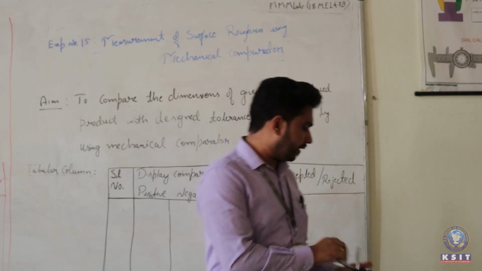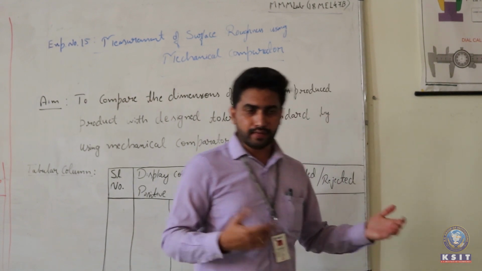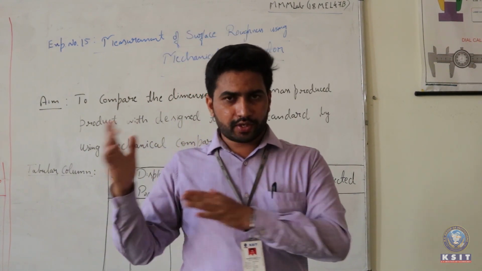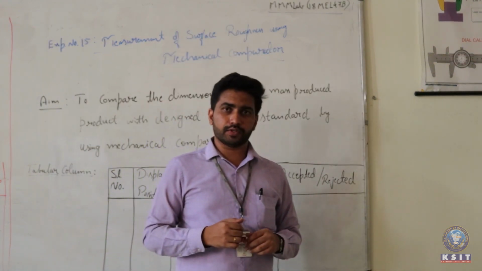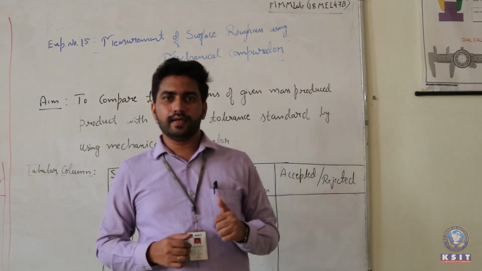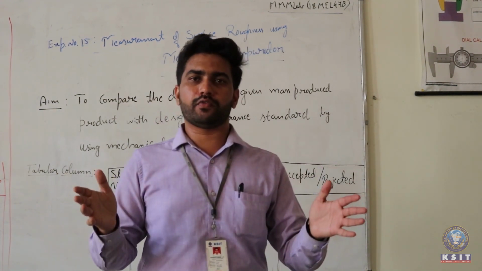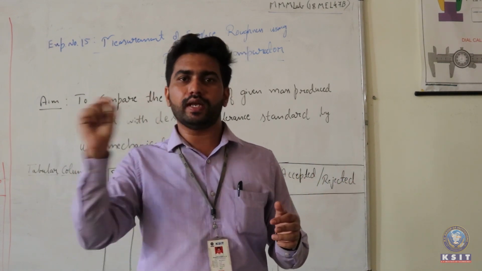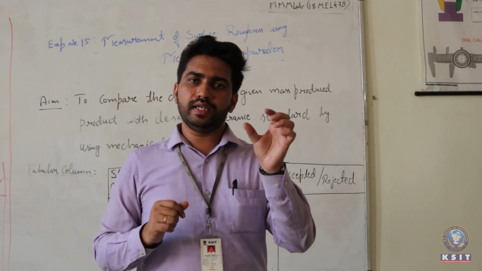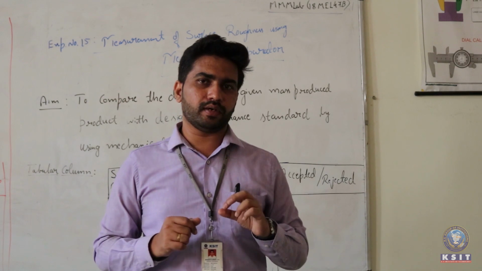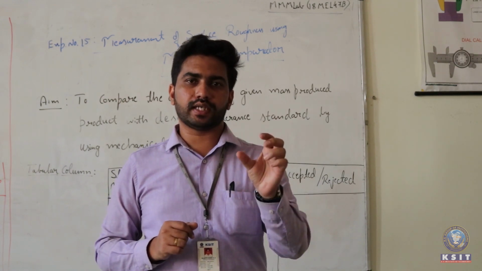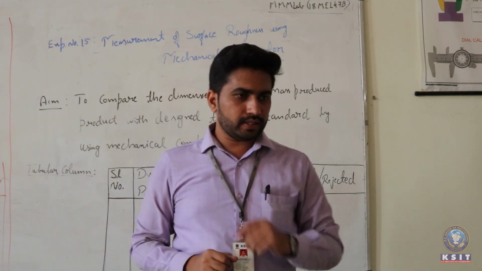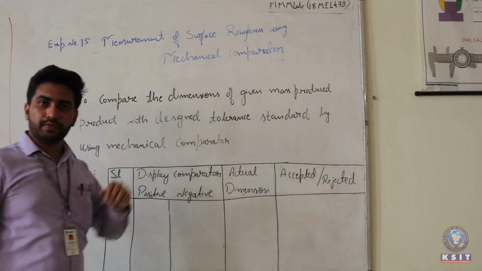Whenever I speak about the comparator, it can exist in many ways. We have the mechanical comparator, the optical comparator, the electrical comparator, and so on. Let us come back to the concept of manufacturing the part that I was speaking about. As I said, if the part has to be manufactured in multiple batches, you don't have time to measure each and every product in a very accurate manner. In that case, we just check the tolerance level that has been kept for the product, and always check whether the product is in the acceptable range or in the rejectable range. The same concept is used in the case of the mechanical comparator here.